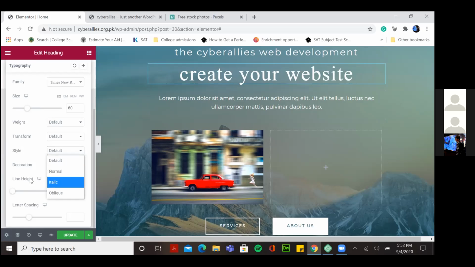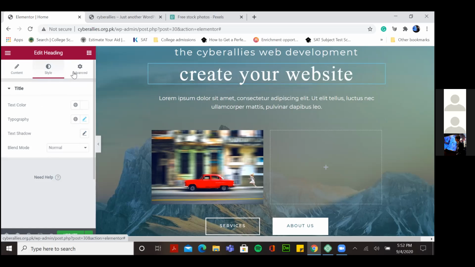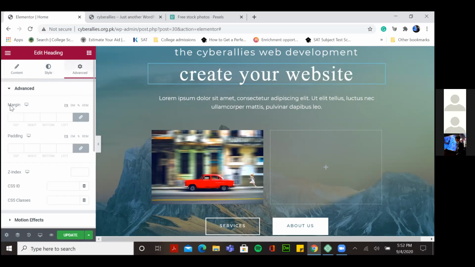ठीक है तो like tweak with it, I guess वो उसी तरह ही समझ आएगी. I can show you everything लेकिन उससे इतना फायदा नहीं होगा. अच्छा, you can add text shadows. Advanced के अंदर जाके you have these two things that are important. ठीक है, so you have margins and then you have padding.